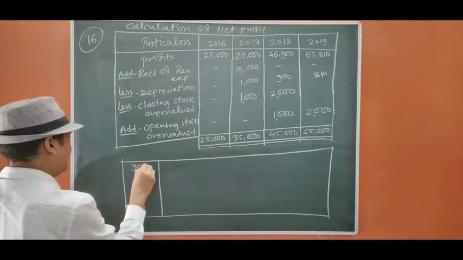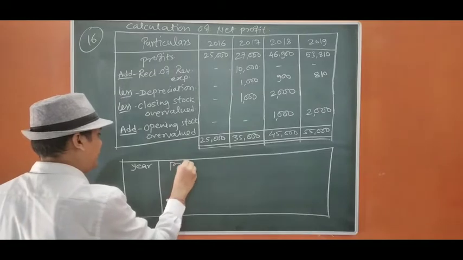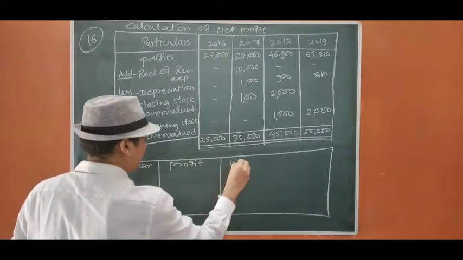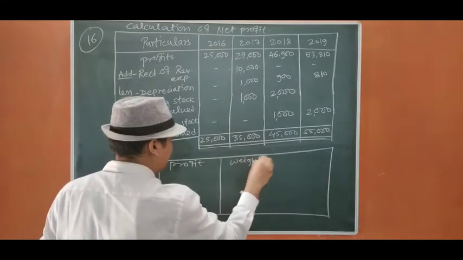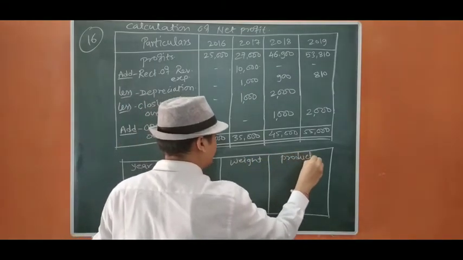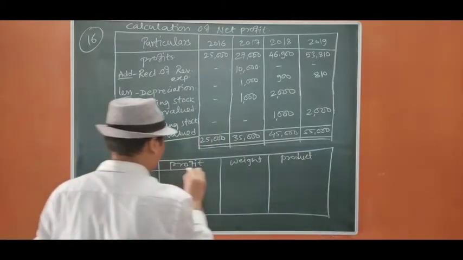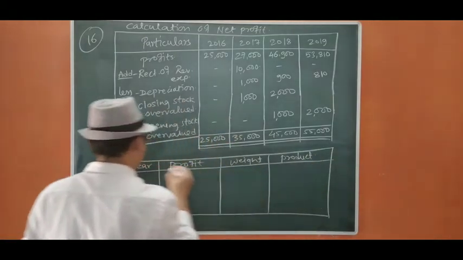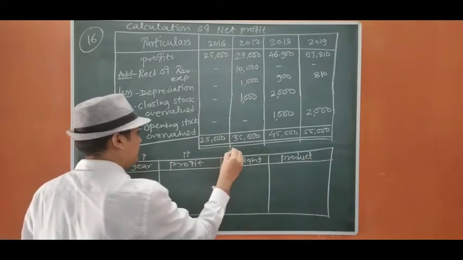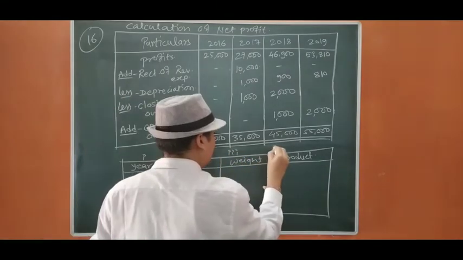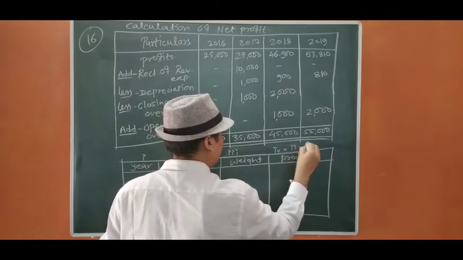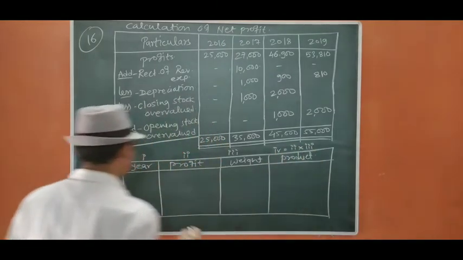Here profit, weight, product, first, second, third, fourth, second into third.